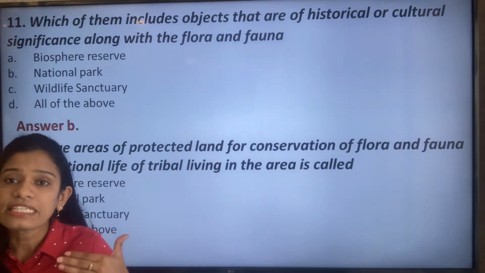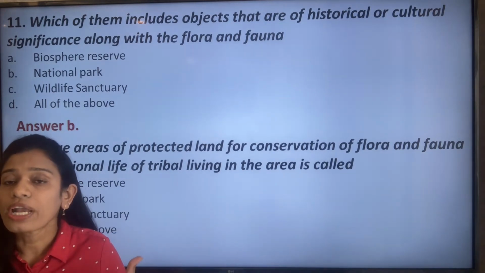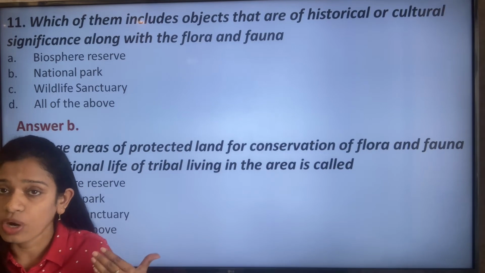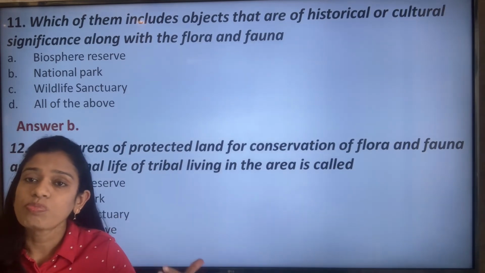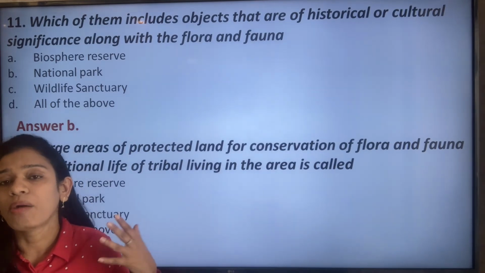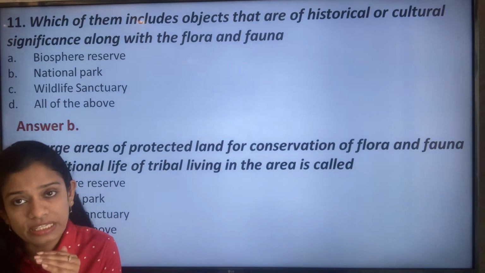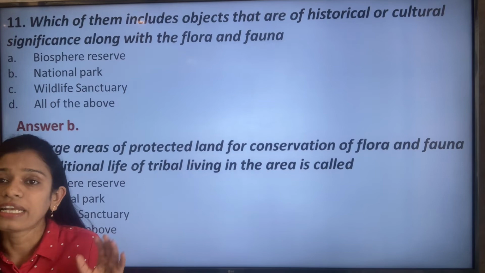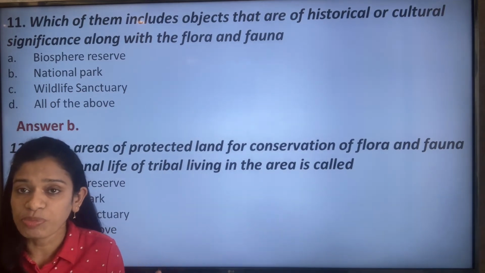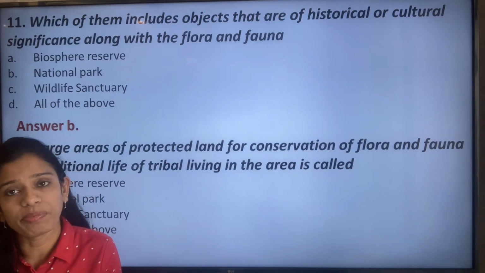So all these differences, which is allowed and which is not allowed, matter, because both biosphere reserve and national park come under the jurisdiction of the government, whereas a wildlife sanctuary is not necessarily protected or taken care of by the government.